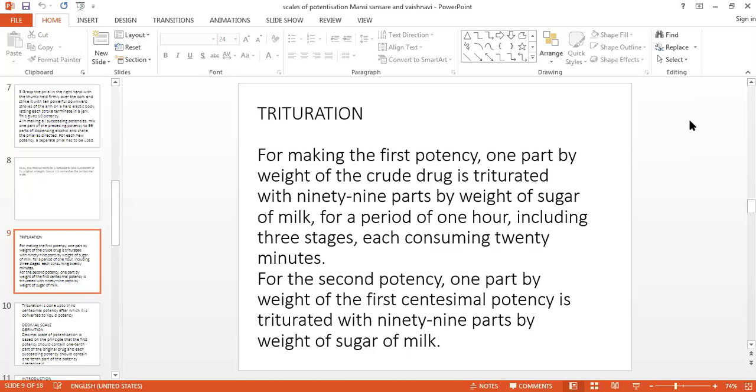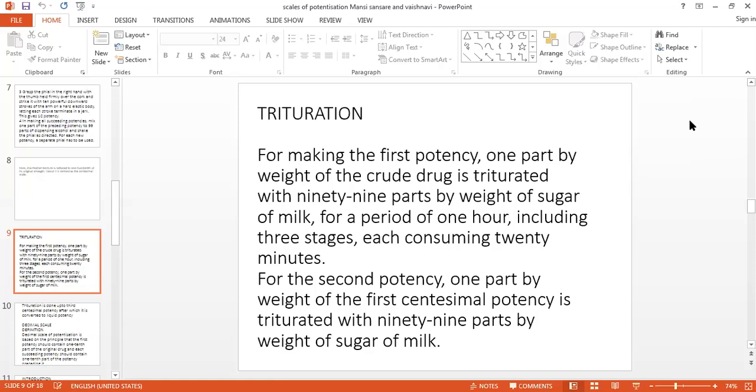Then again, you have to add the second part of the sugar of milk, not the drug substance. Again, triturate it for 20 minutes. And then again add the third part of the sugar of milk and triturate it for the next 20 minutes. In this way, when you triturate it for 1 hour, you will get 1C potency in the trituration form.